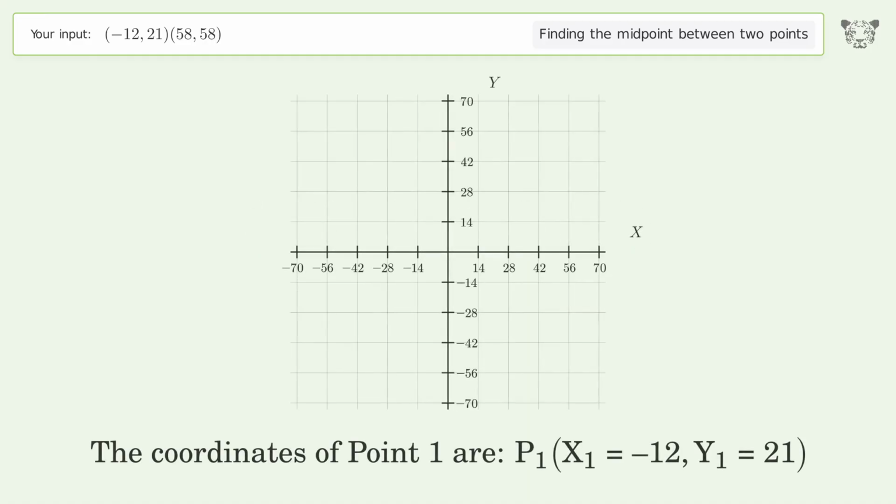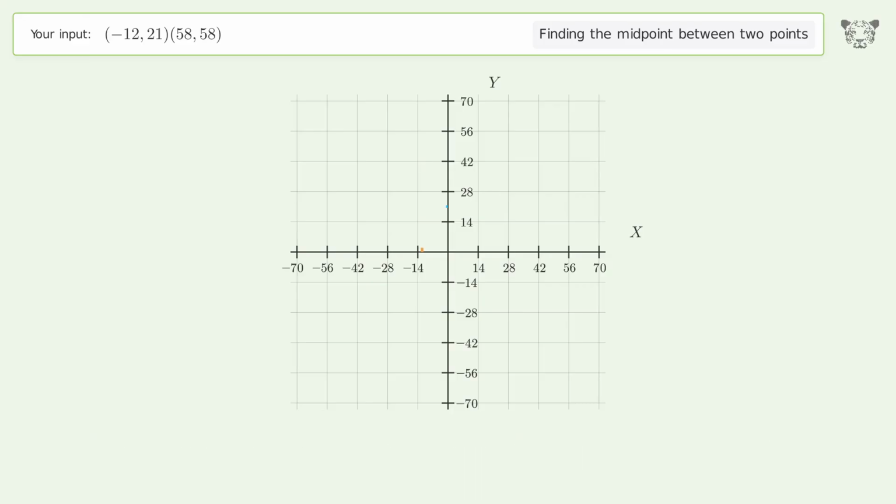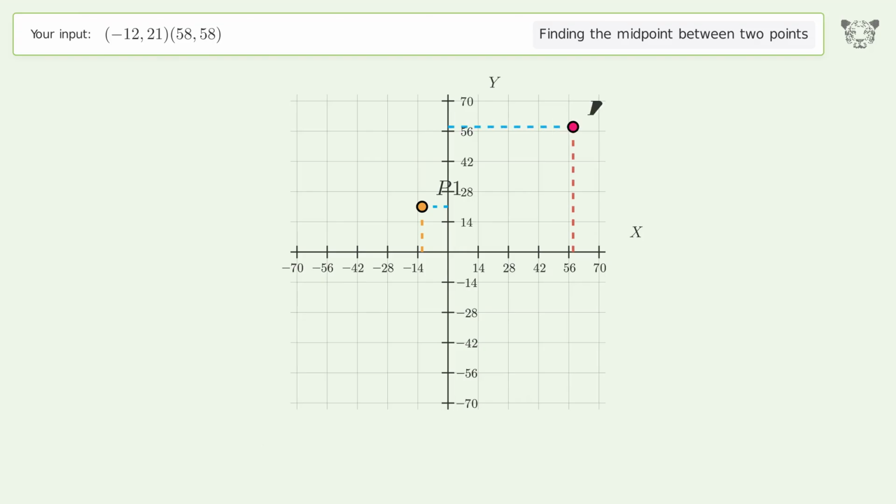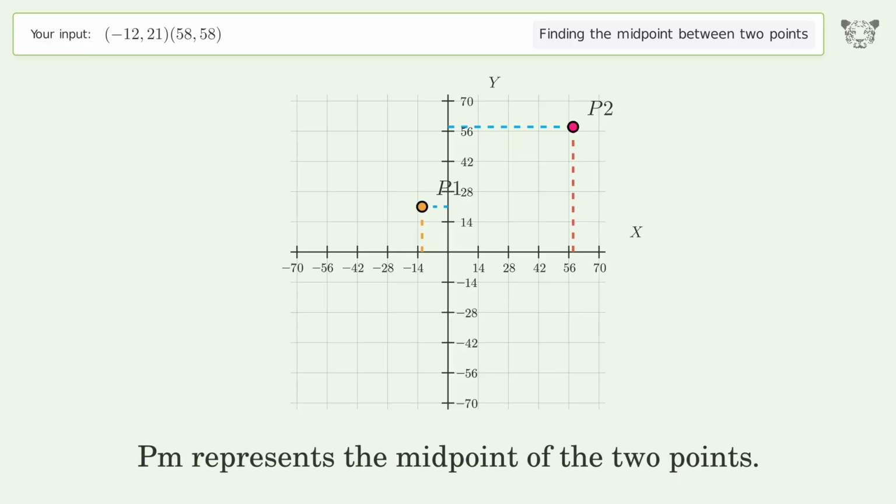The coordinates of point 1 are, x1 equals -12, y1 equals 21. The coordinates of point 2 are, x2 equals 58, y2 equals 58. PM represents the midpoint of the 2 points.